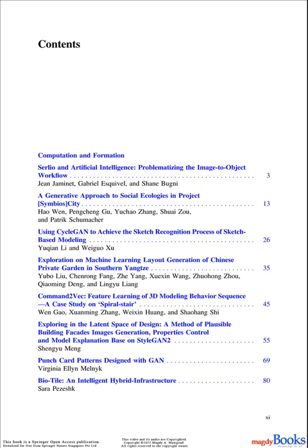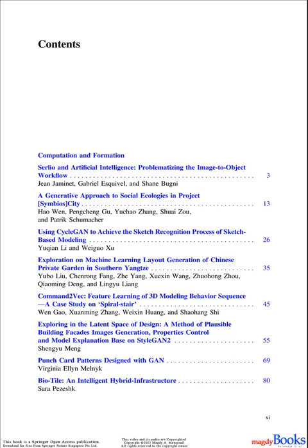2. A Generative Approach to Social Ecologies in Project, Symbiose, City. Hao Wen, Pengcheng Jiyu, Yuchao Zhang, Shuai Zhou, and Patrick Schumacher. 3. Using Cycle GAN to achieve the sketch recognition process of sketch-based modeling. Yuxian Li and Weiguo Xu.